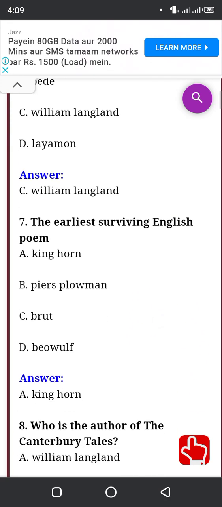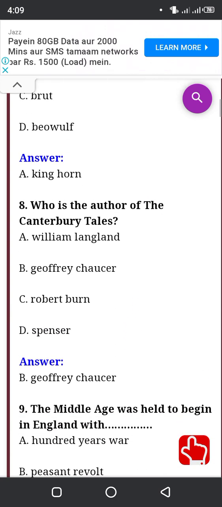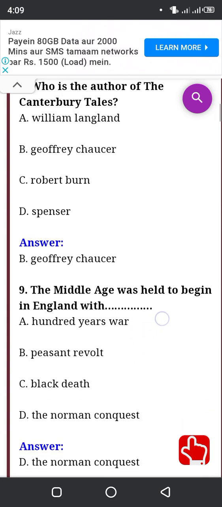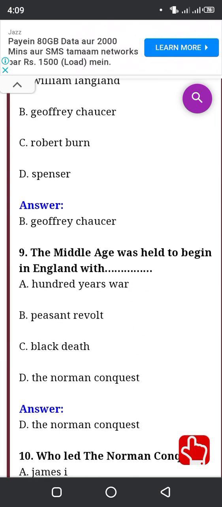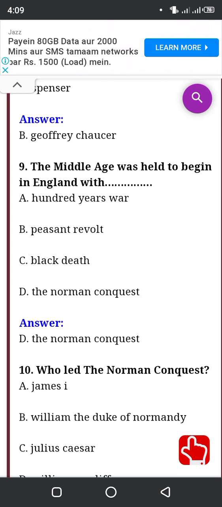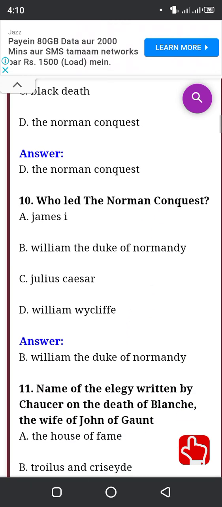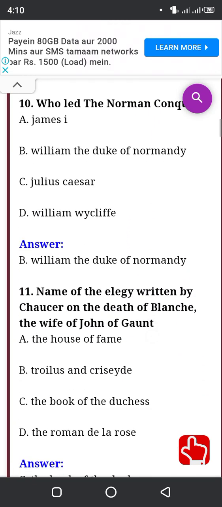The earliest surviving English poem is King Horn. Who is the author of the Canterbury Tales? Geoffrey Chaucer. The Middle Age was held to begin in England with the Norman Conquest. Who led the Norman Conquest? William, the Duke of Normandy.